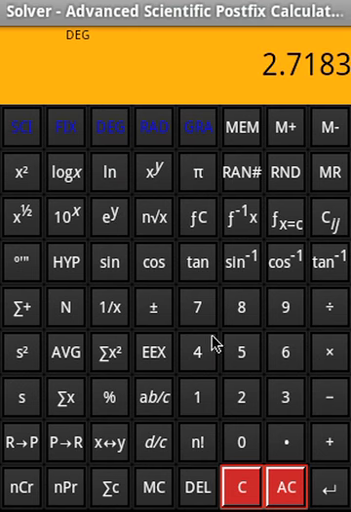Now let's do some statistical operations. 8 plus 9 plus 1 plus 7 plus. So how many numbers are there? 4 numbers. Average, sum x square, then variance, standard deviation. So these are all the statistical operations.